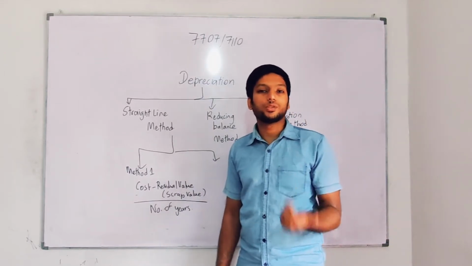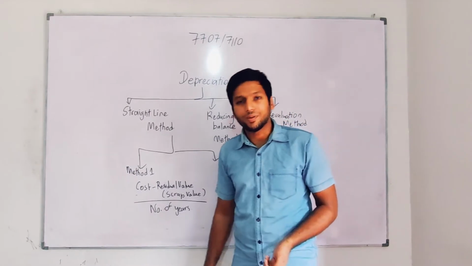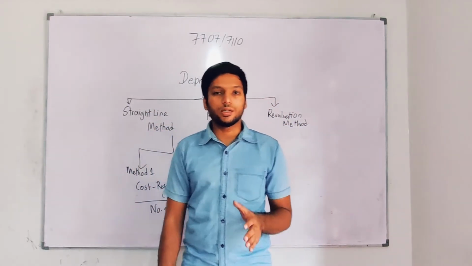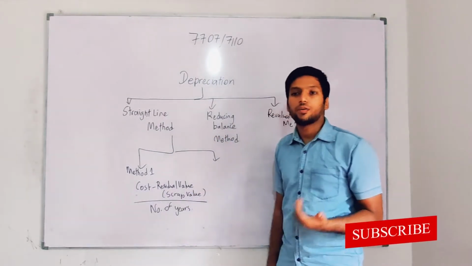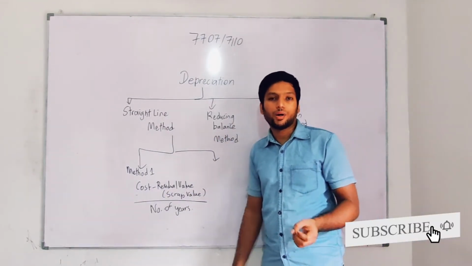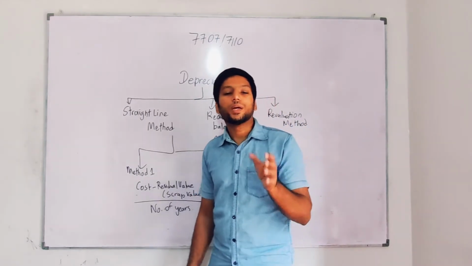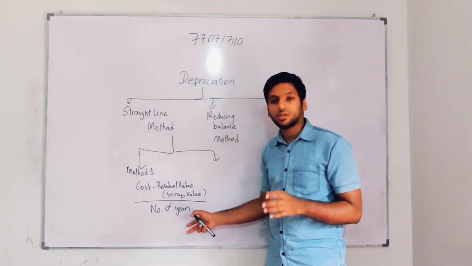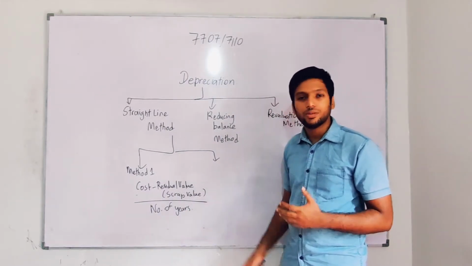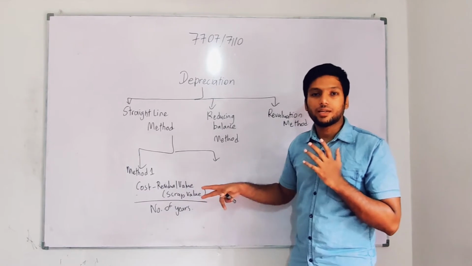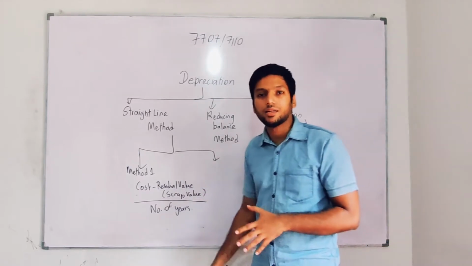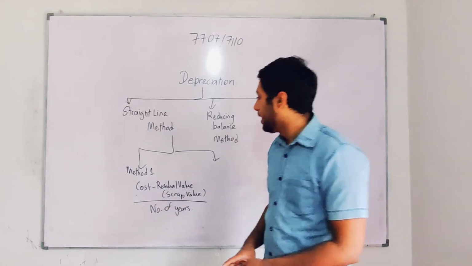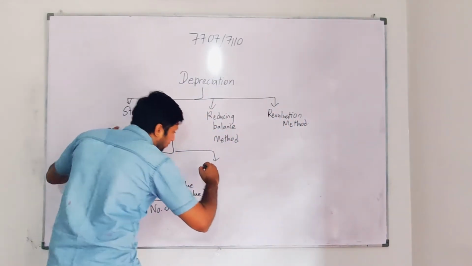Number of years is how many years you are going to use the asset when you purchase it. Maybe if you are purchasing a computer, you might get a warranty of 5 years, so this 5 years is the amount of time you can use the asset. Or if you take a vehicle, you know that according to the market you can use it for 10 years or 20 years. So based on the market's assessed time period, we consider the number of years. I hope you got how this works. I'll explain after taking a big sum. First of all, we'll learn the method. So this is method number 1: cost minus residual value, divided by number of years. And number 2, I'm going to teach you method 2.